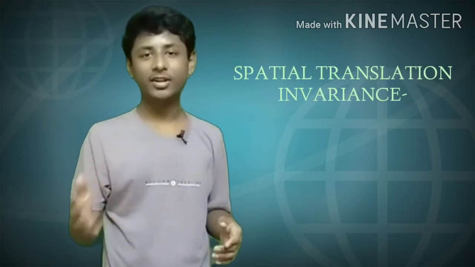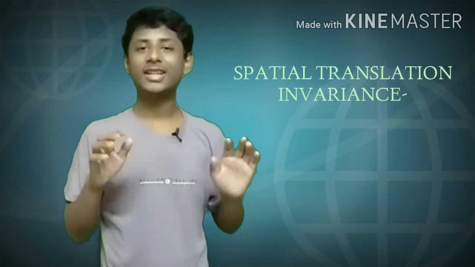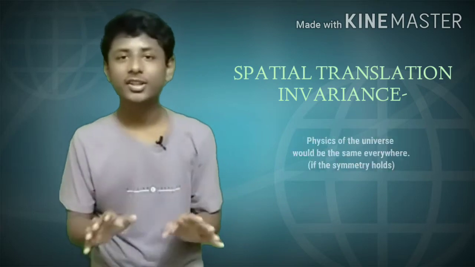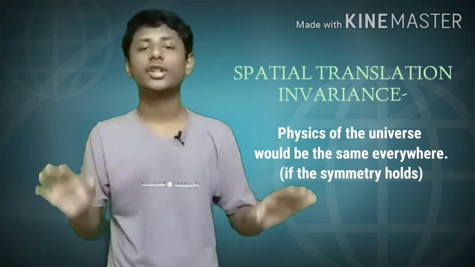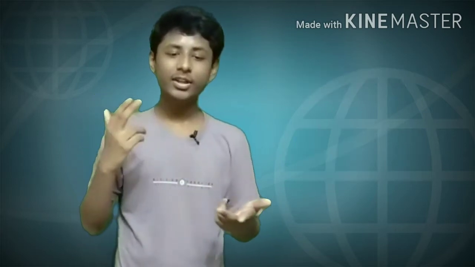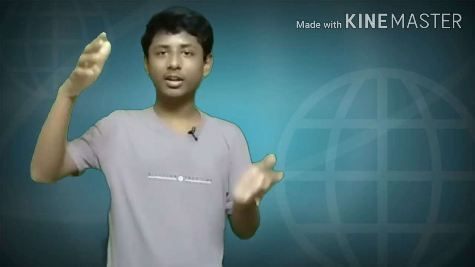The process is symmetric under spatial translational invariance. What does this mean? It just means that with a change in spatial coordinates, the physics does not change. The outcome would be the same, and everything that happens at this coordinate would happen at that coordinate. There is nothing different except the coordinates.